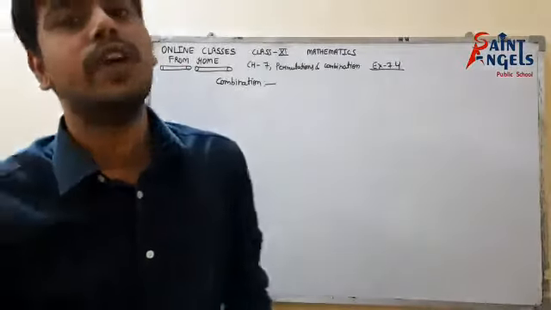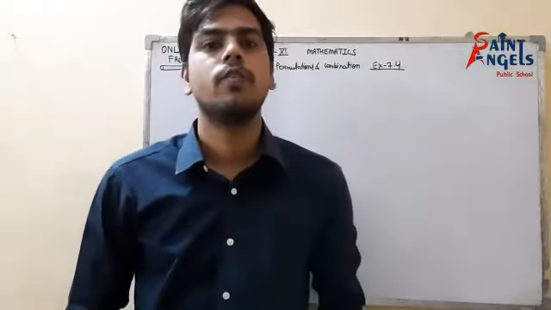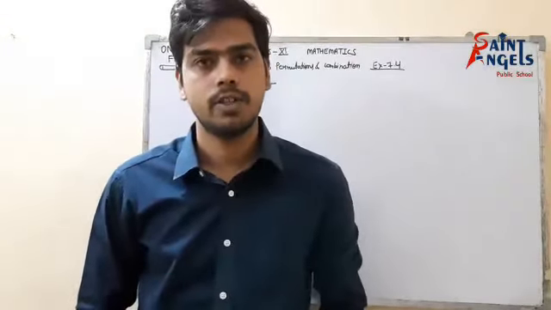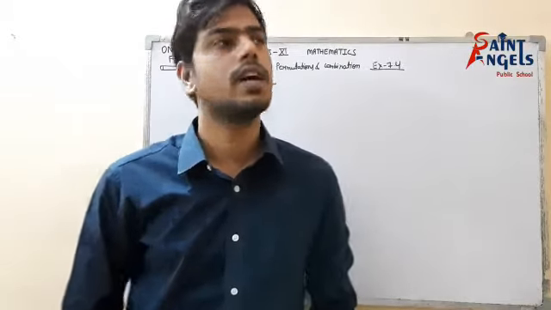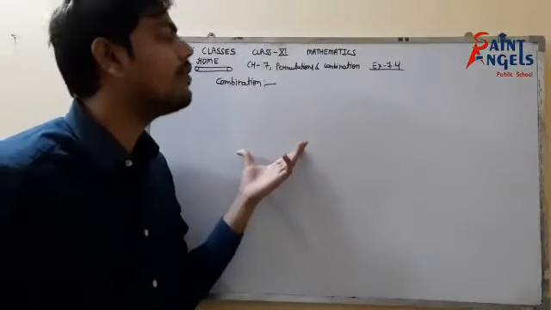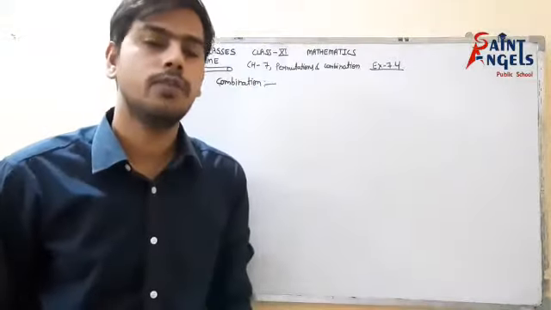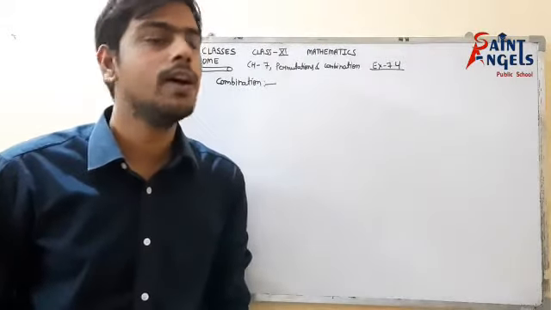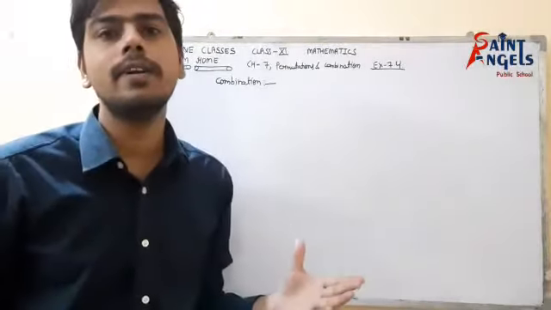So beta, till now we have completed the concept of fundamental principle of counting and permutation. We all know about that. Now we'll start the combination. First of all, we'll understand what is combination. If you remember, in the first video I told you that combination means simply the selection.